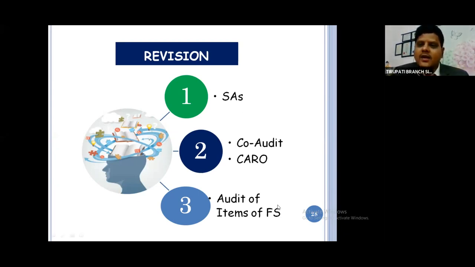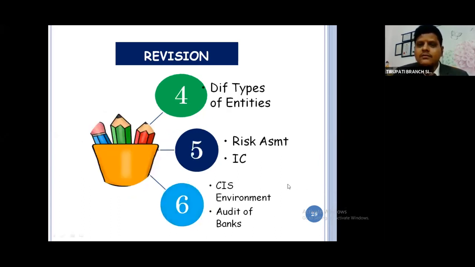Then third, go to Audit of Items of Financial Statements. Generally you can write this area well. I have already given the words: evaluate, verify, check, ensure, all these points. Then go to Different Types of Entities. One question is guaranteed from this area. Maybe they may ask about the audit of hospitals or audit of cinema theaters.